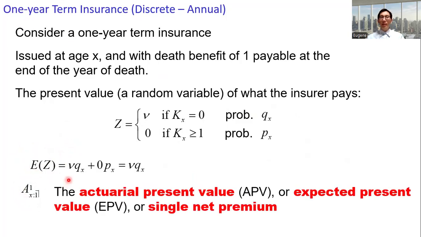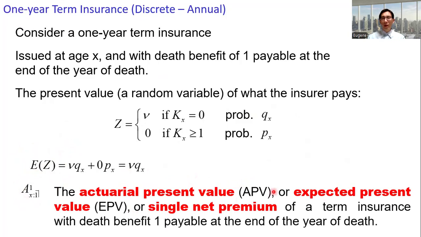This corresponds to the APV, the actuarial present value, or the EPV, the expected present value, or the single net premium of a term insurance with death benefit of 1 payable at the end of the year of death. Therefore, we will write this notation in terms of the expected value of Z, which is nu times qx.